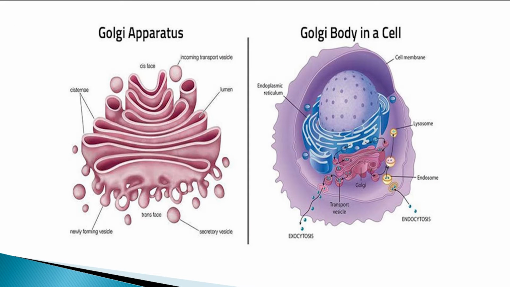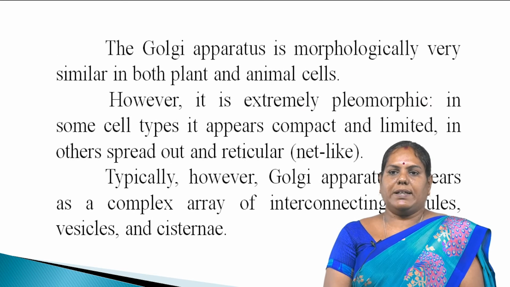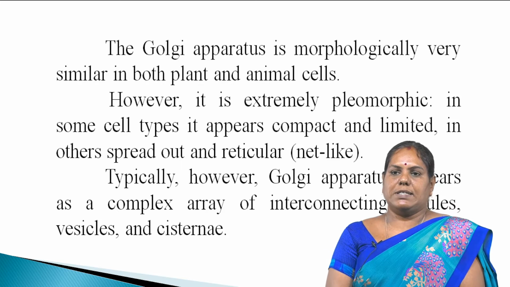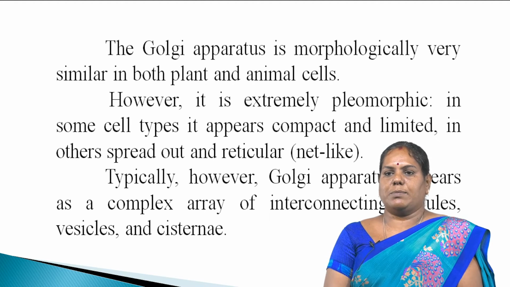The diagram shows the Golgi apparatus. It includes the vesicles, tubules and cisternae. Structure of Golgi apparatus: under the electron microscope, the Golgi apparatus is seen to be composed of stacks of flattened structures that contain numerous vesicles containing secretory granules. The Golgi apparatus is morphologically very similar in both plant and animal cells. However, it is extremely pleomorphic in some cell types.